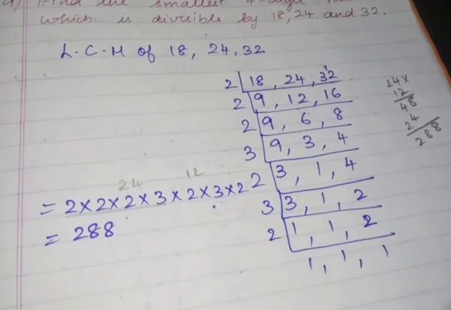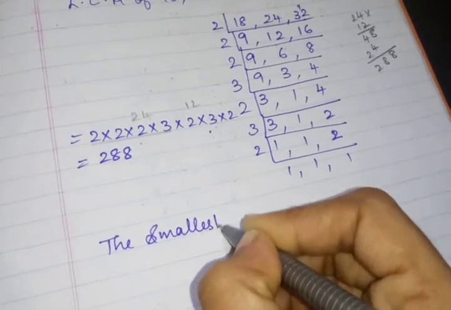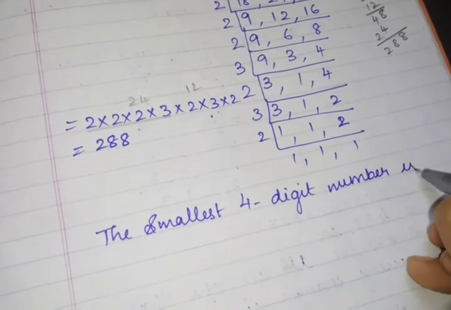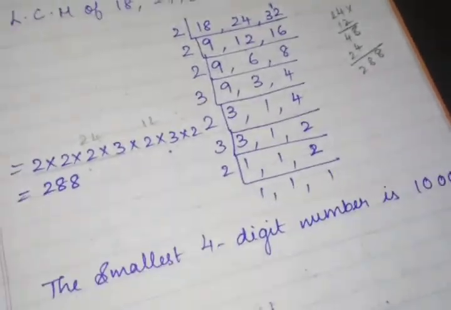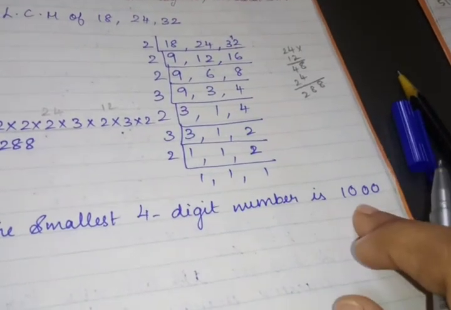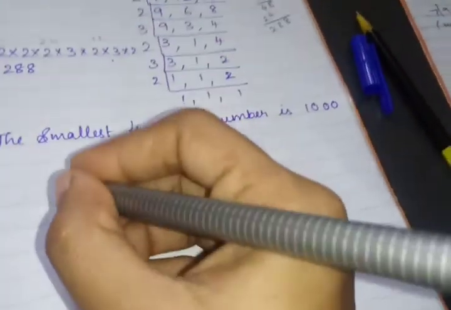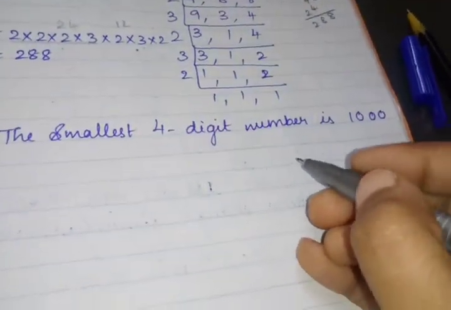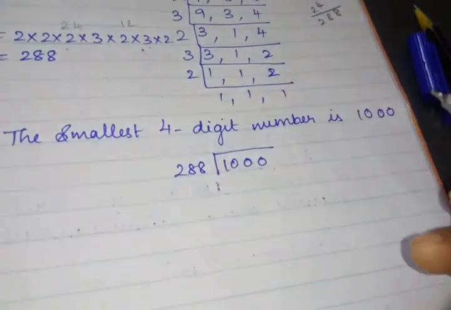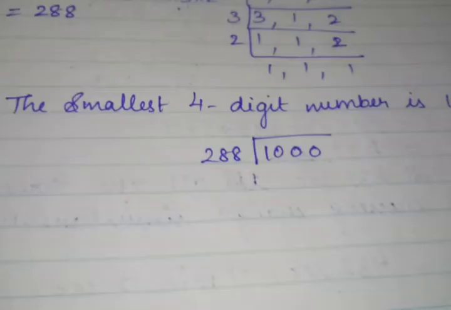Actually, what is the smallest 4-digit number you know? The smallest 4-digit number is 1000, correct? But if I divide this 1000 by 18, 24, 32, it is not exactly divisible, but I want the exactly divisible value. So what I am going to do is divide this 1000 by this least common multiple. Okay, I am dividing, just see.